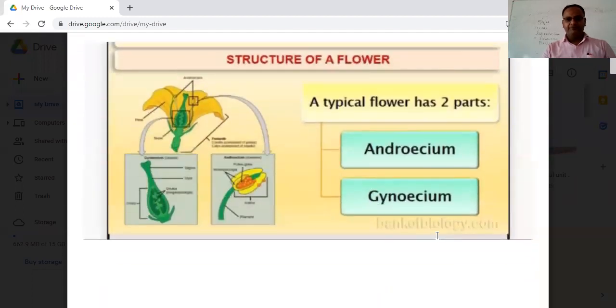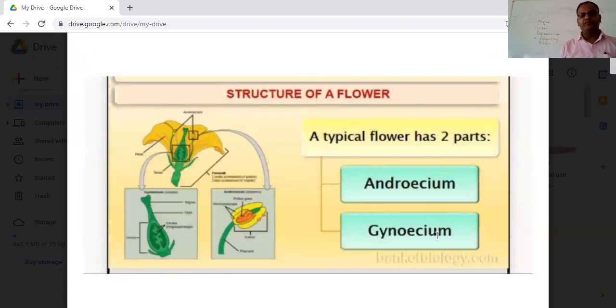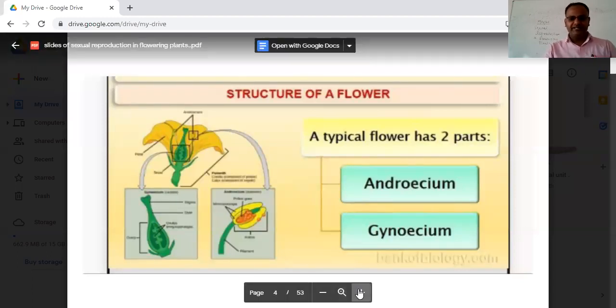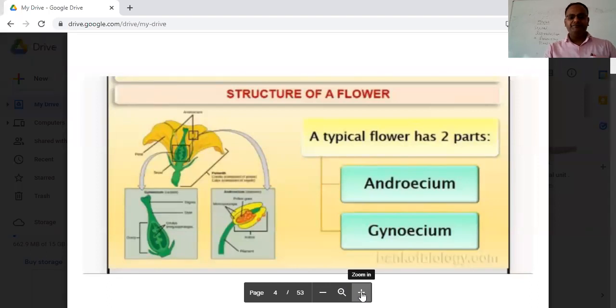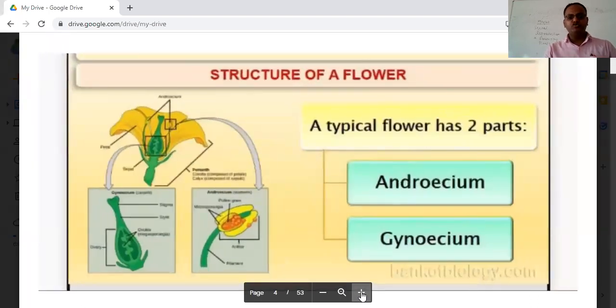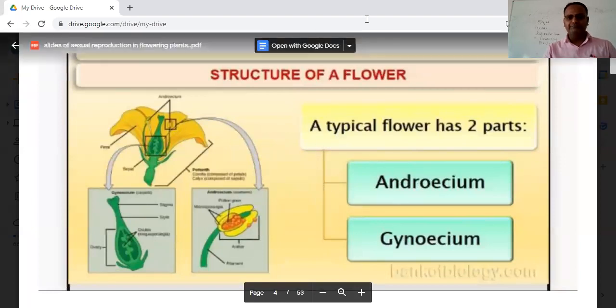Before going into the site of the reproduction, we have to always remember that we have to study about the parts of the flower. Typically, the flower has two main parts. One is called the androecium and the other is called the gynoecium.